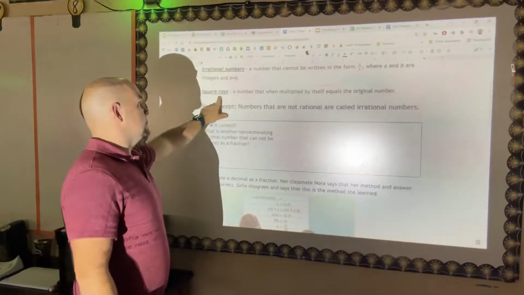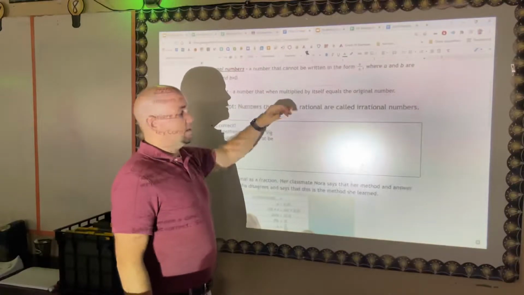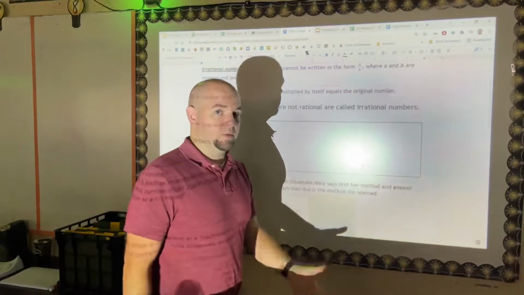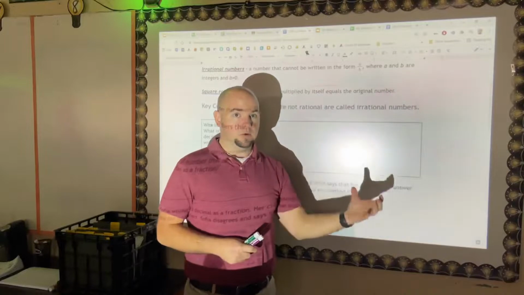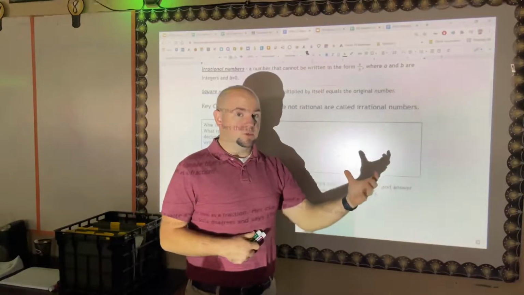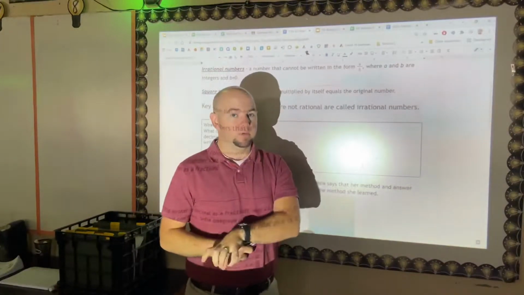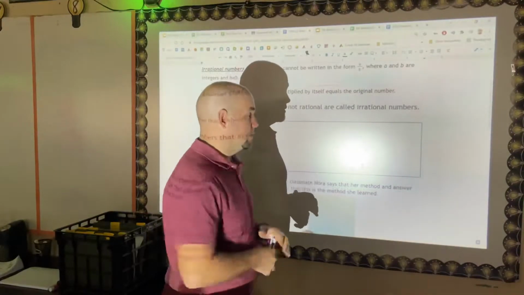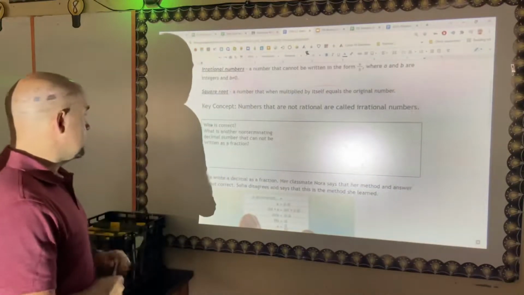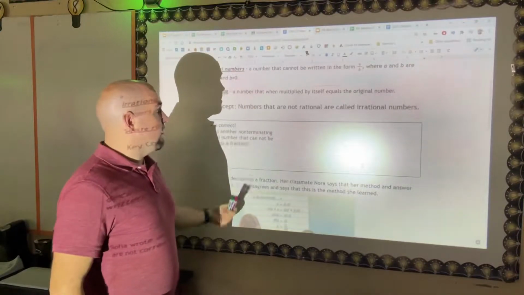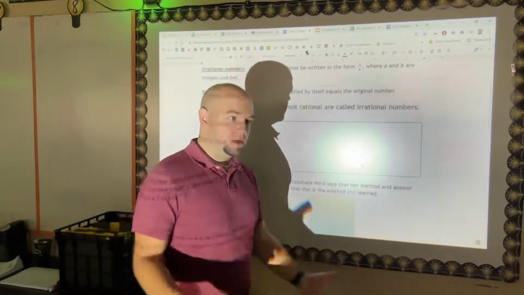We're also going to look at square roots now. A number that's multiplied by itself gives us a number. 3 times 3 equals 9, and the square root of 9 gets us back to that original number. The square root of 9 is 3. So, key concept: numbers that are not rational are called irrational.